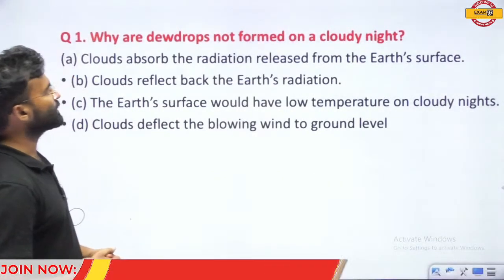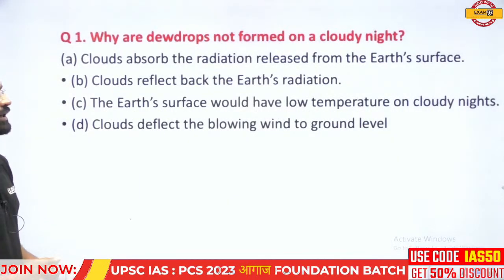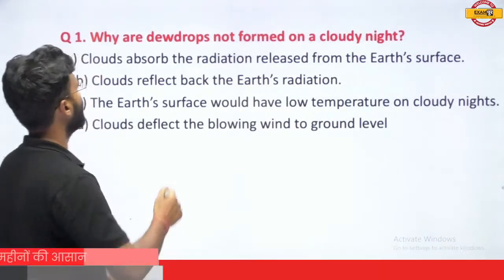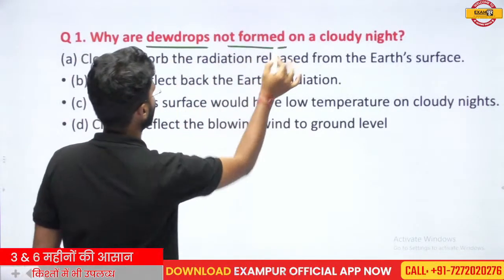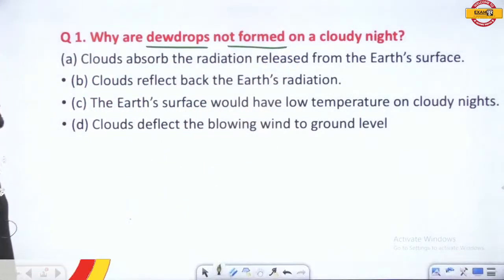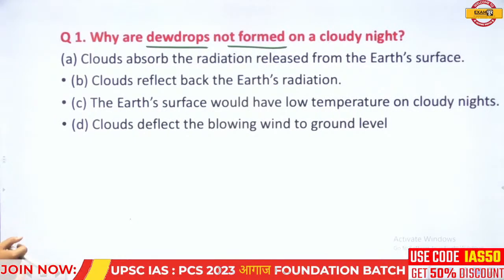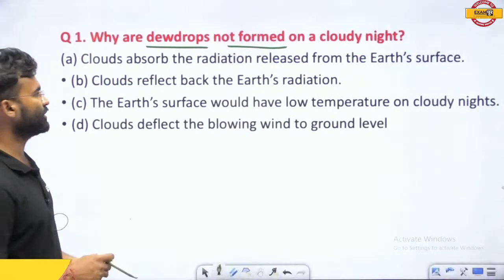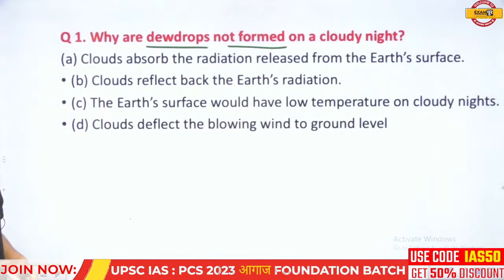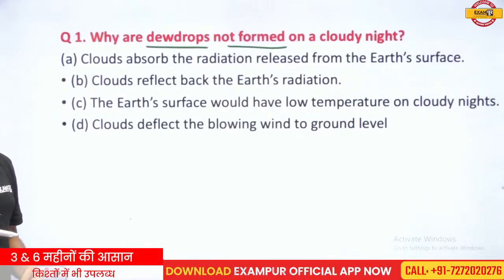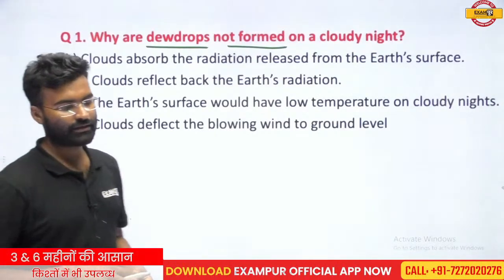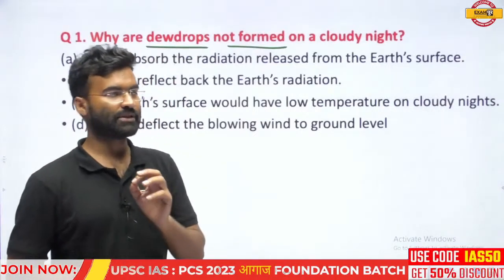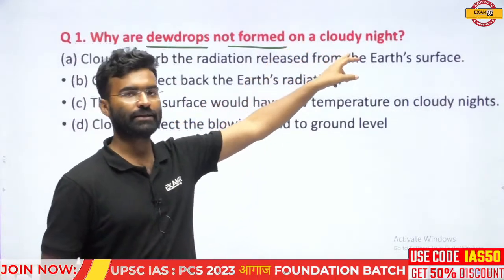The question is, why are dewdrops not formed on cloudy nights? Option A is, clouds absorb the radiation released from the Earth's surface. Option B, clouds reflect back the Earth's radiation. Option C, the Earth's surface would have low temperature on the cloudy night. Option D, the clouds deflect the blowing wind to the ground level. What is the reason why dewdrops do not form on a cloudy night?